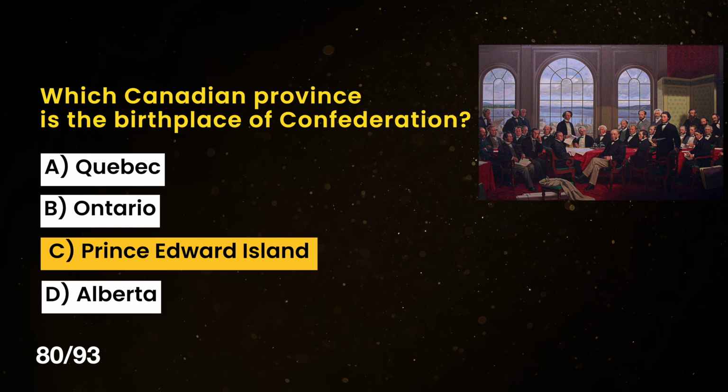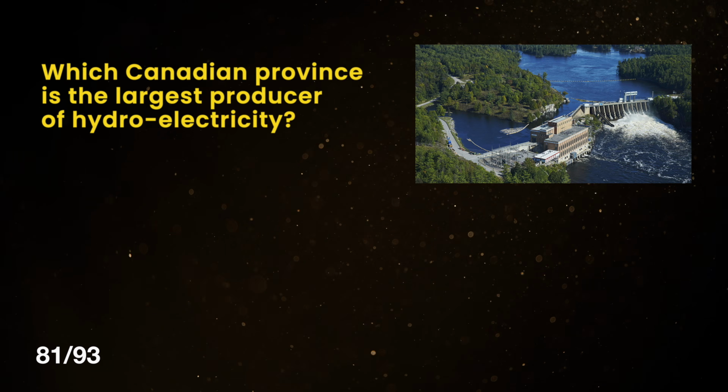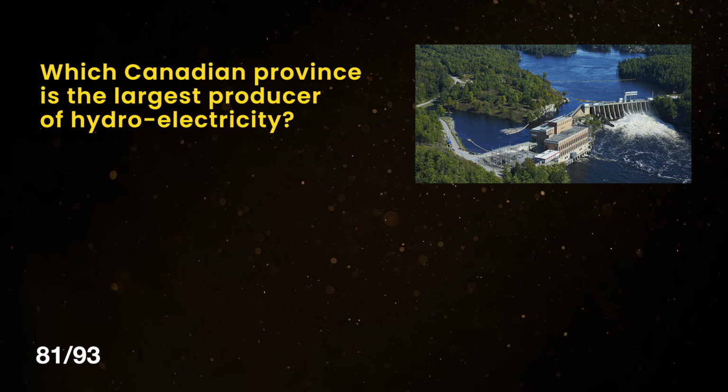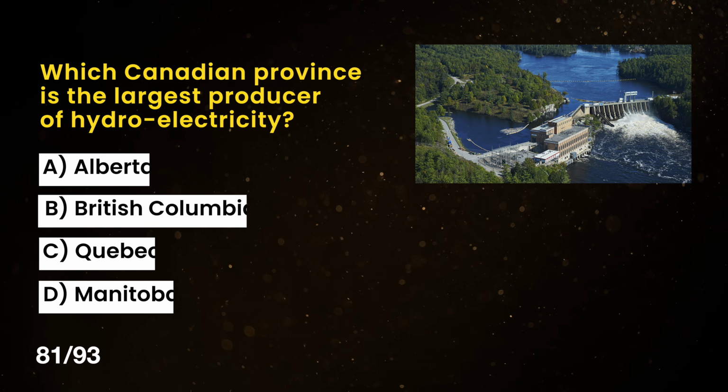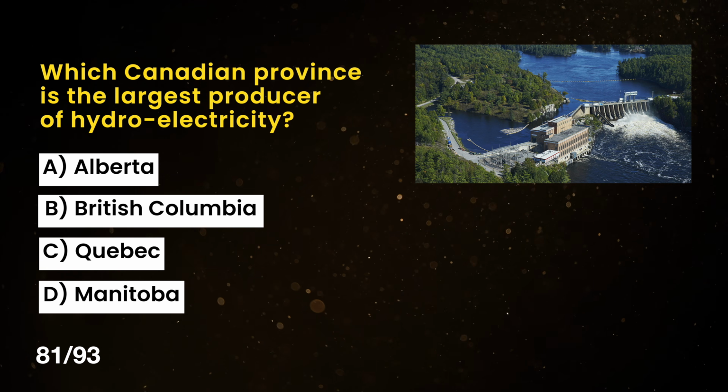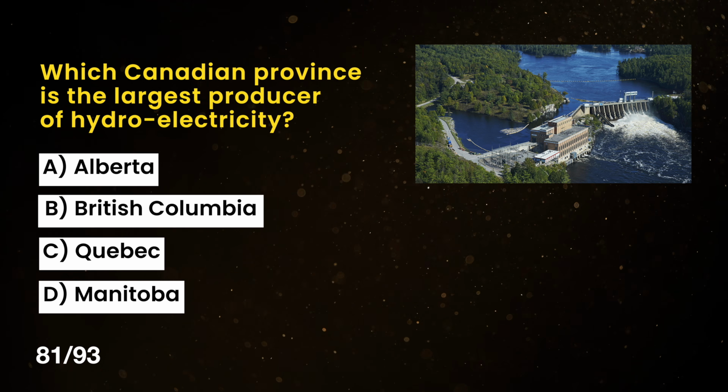The correct answer is C. Prince Edward Island. Which Canadian province is the largest producer of hydroelectricity? A. Alberta, B. British Columbia, C. Quebec, D. Manitoba.